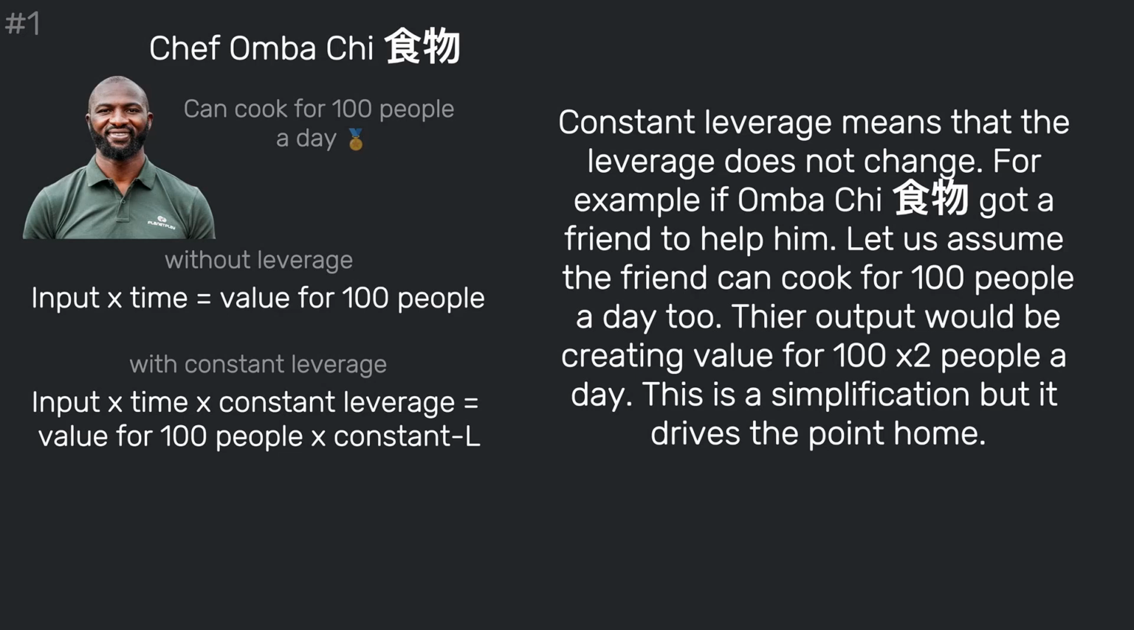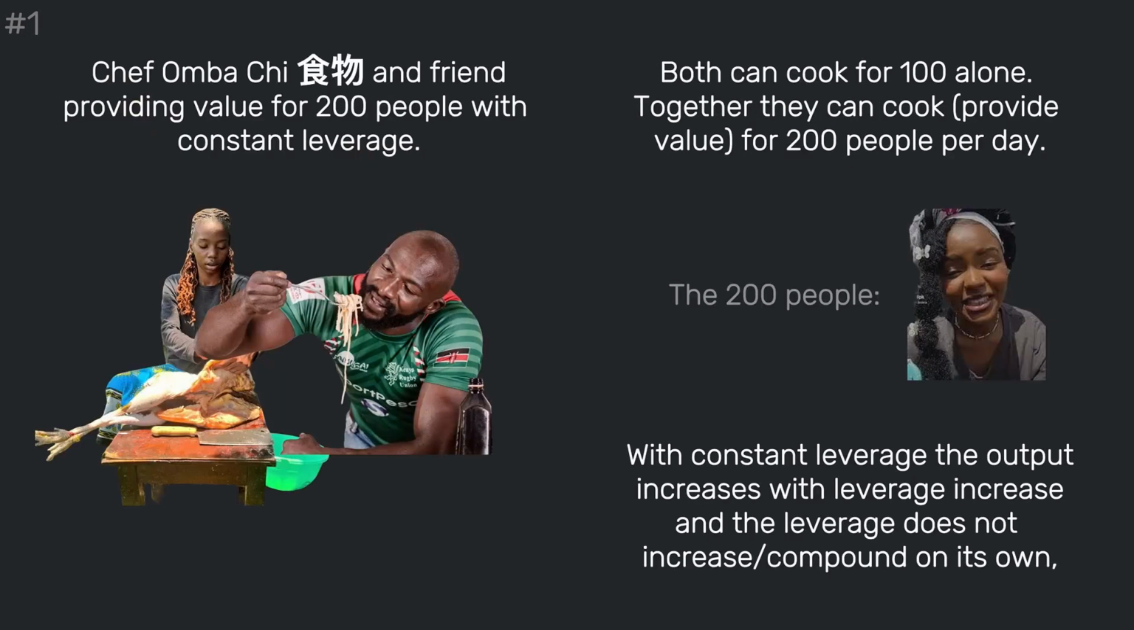For example, if Ombachi got a friend to help him, let's assume the friend can cook for 100 people a day too. The output will be creating value for 100 times 2 people a day. This is 200 people. This is a simplification, but it drives the point home. This is Chef Ombachi and a friend providing value with constant leverage to 200 people. Both can cook for 100 people alone. Together, they can provide value for 200 people.